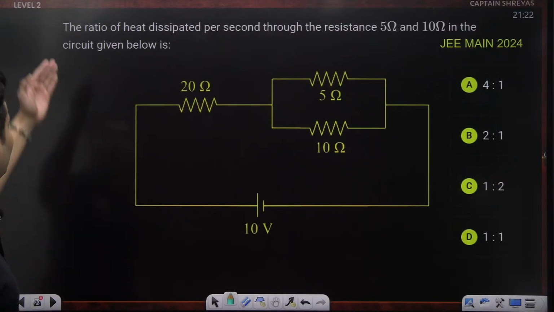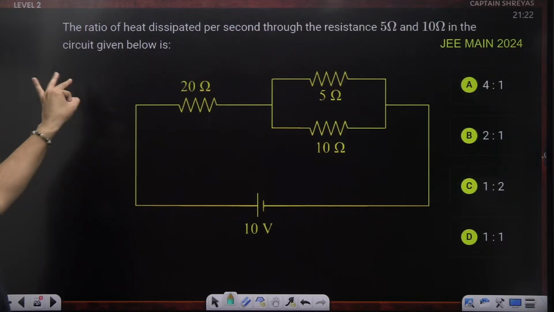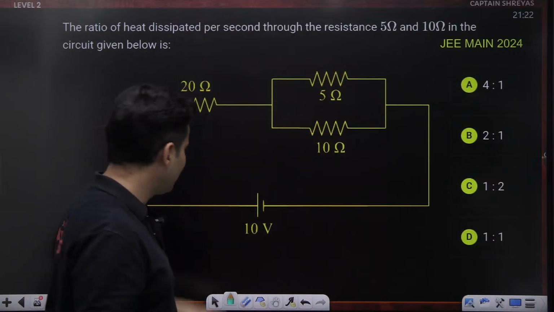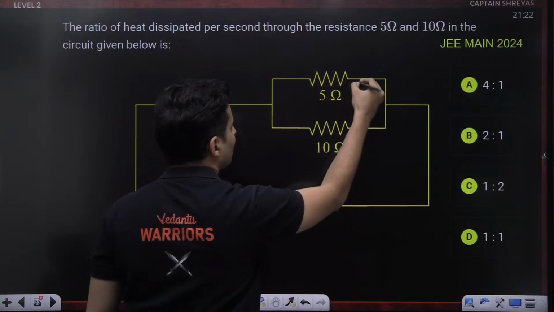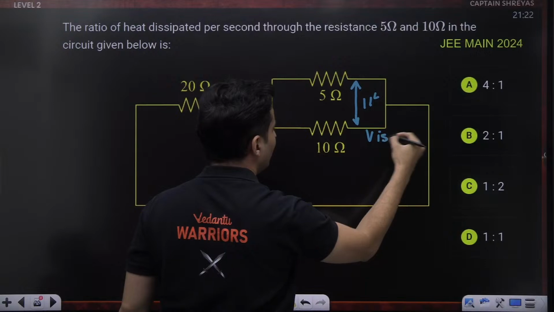All right, moving on. The ratio of heat dissipated per second through the resistances of 5 ohm and 10 ohm in the circuit given below is asked. These two resistors are in parallel, and in parallel the voltage is the same.